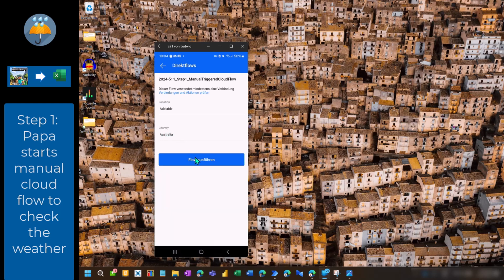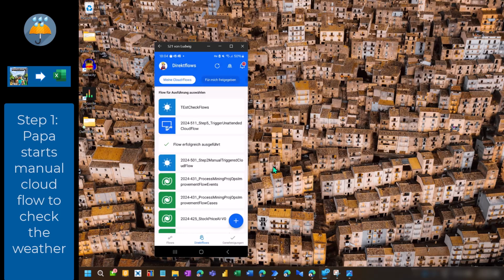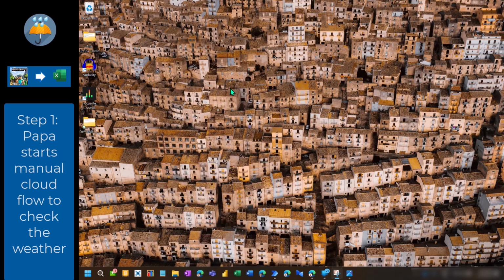So if the weather has not suddenly changed, what we should see is that our RPA flow is running again, but this time it should open the Minecraft app, so to say, Minecraft Education. Because we said when there is bad weather, the kids are allowed to stay in-house or inside the room or inside the camper van or whatever you have and play a bit of Minecraft.